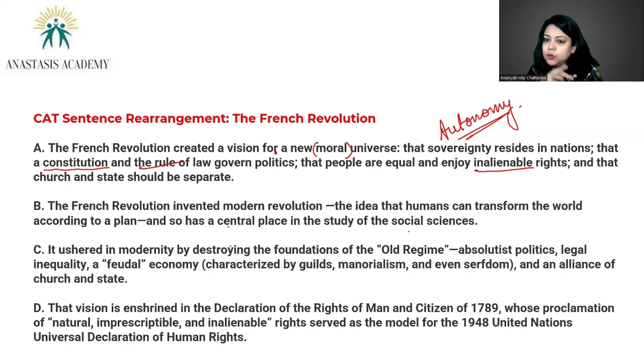That humans are able to recreate the environment that they live in according to a plan, right? And hence the French Revolution has a very important place in the study of social sciences, right? So I can actually have some authority or some business in changing the way the world around me works. That was kind of established by this modern revolution, also known as French Revolution.